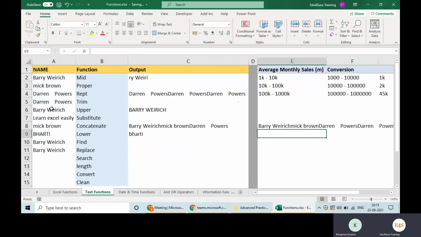So why this CONCAT function? It is the latest function, introduced in 2020, and it was an improvement over CONCATENATE. Why? Because in CONCATENATE we were not able to supply any range.